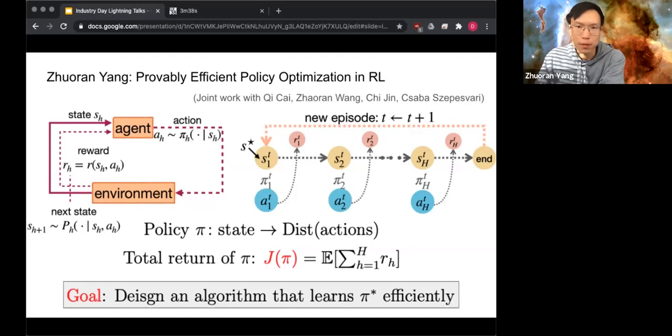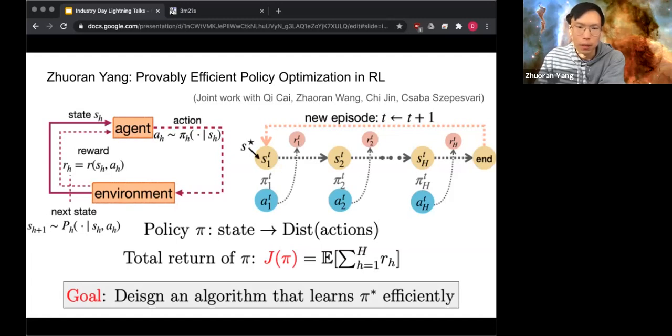So to achieve sample efficiency, we need to address the fundamental exploration and exploitation trade-off. So the goal of this work is to design a new policy optimization algorithm that is provably sample efficient.